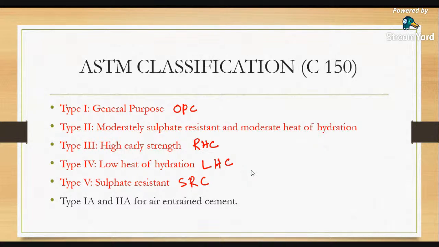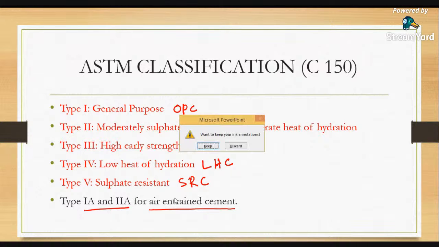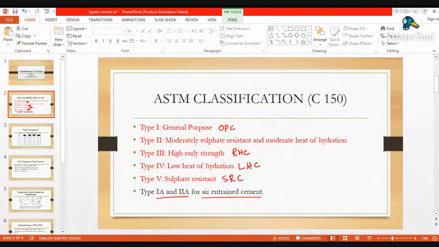And there is a special category of cement called type 1A and 2A. That is called air entrained cement. What do you mean by air entrained cement? Let me tell you.